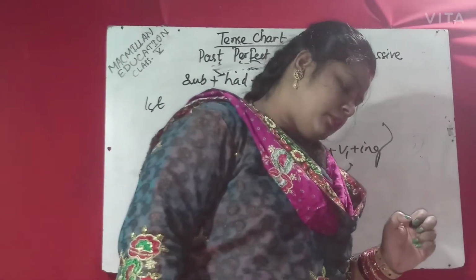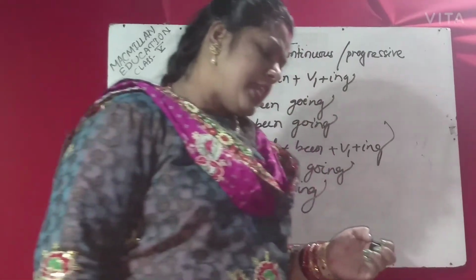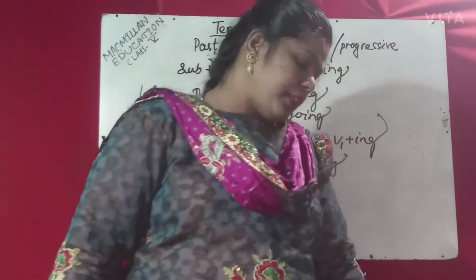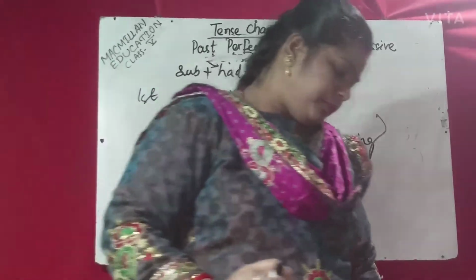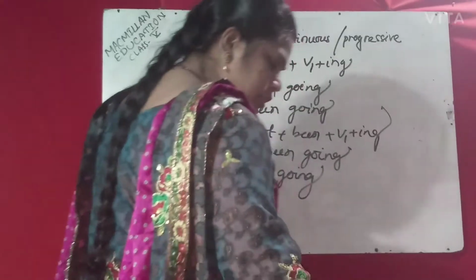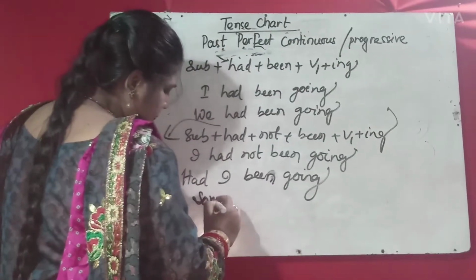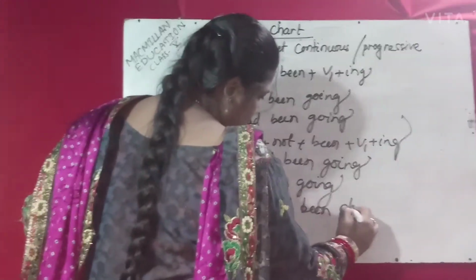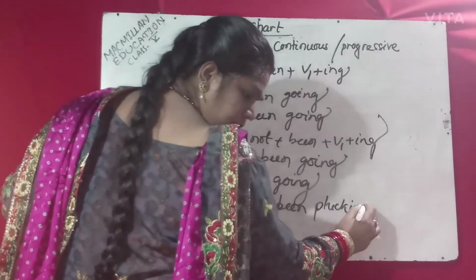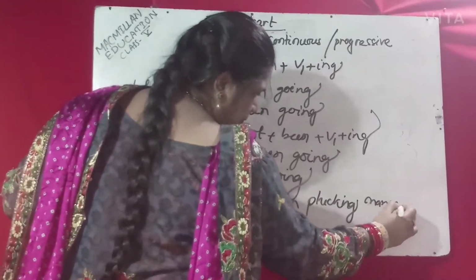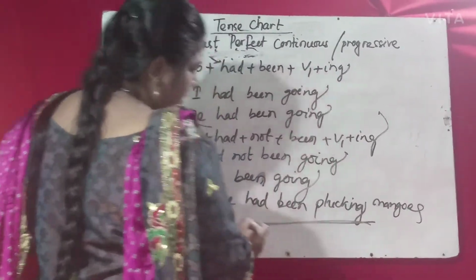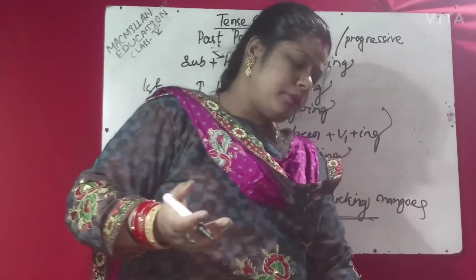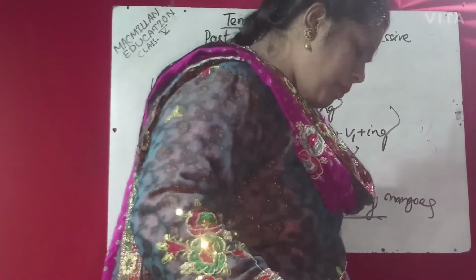So the action started in the past, was continued till then, and just stopped. For example, suppose someone had been plucking mangoes. So had been plucking means that in a certain period before, someone was continuously plucking mangoes from a tree. Then, someone had plucked the mango.